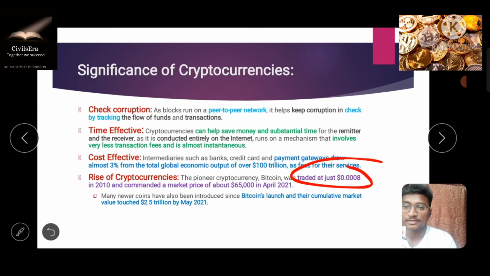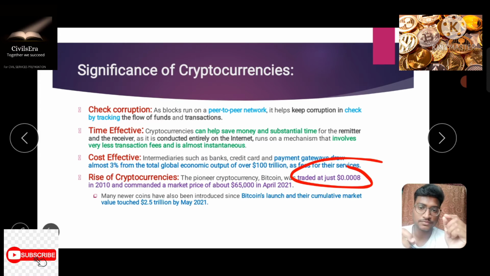Its value keeps increasing. Hence, cryptocurrencies are gaining importance in recent times, and many new coins have also come into the market, making the market $2.5 trillion in May 2021. These are all the significance points you have to mention in your answer to make it more effective.